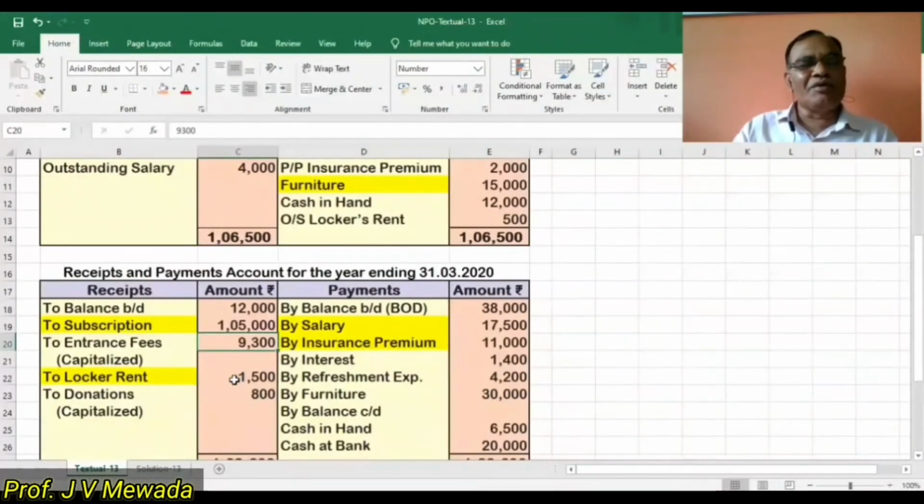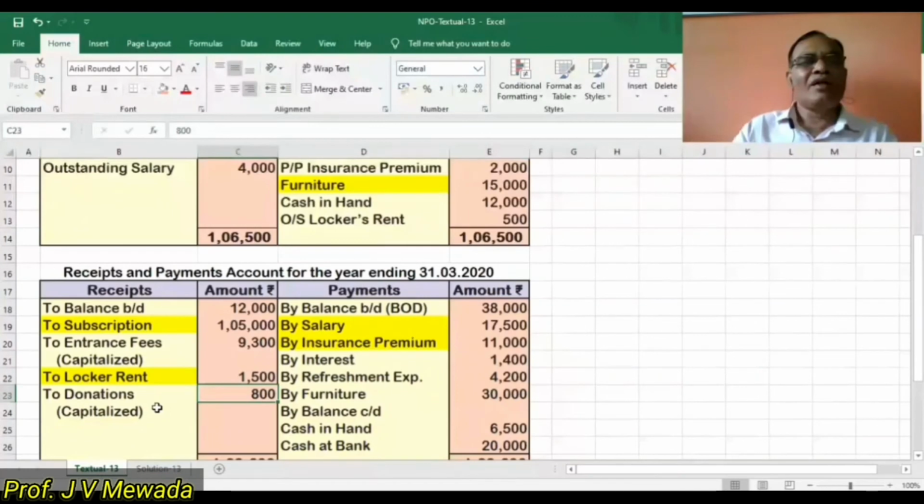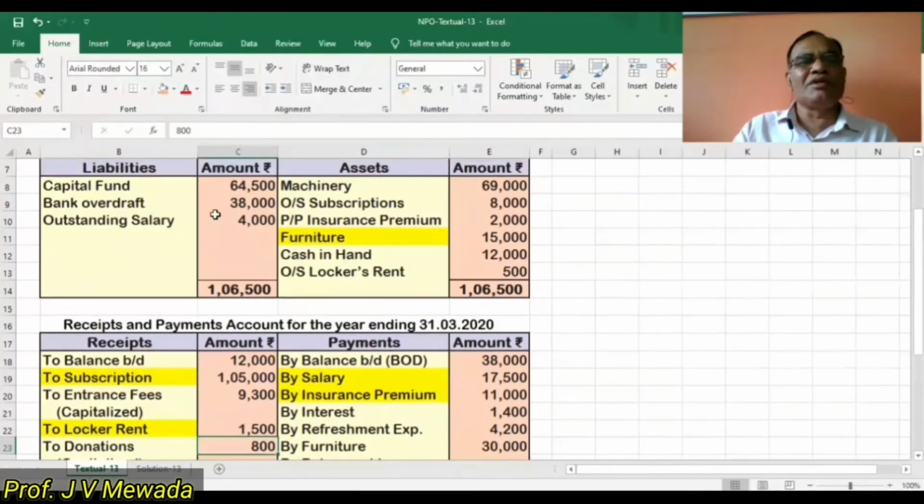Then locker rent we have already completed. Donations we are told to capitalize. So donations we are going to add 800. So let us add 800. Now the receipt side is over. On payment side, bank overdraft we have to ignore because it is given over here. So that we have, salary we have completed, insurance we have completed.